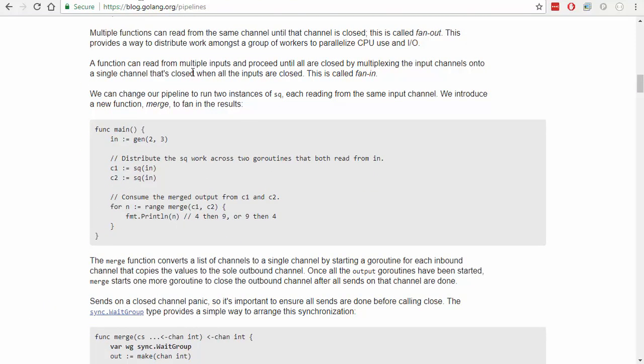Multiple functions can read from the same channel until the channel is closed. This is called fan out. This provides a way to distribute work amongst a group of workers to parallelize CPU use and I/O. A function can read from multiple inputs and proceed until they are all closed by multiplexing the input channel onto a single channel that's closed when all the inputs are closed. This is called fan in.